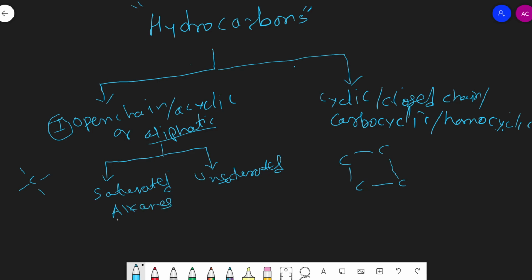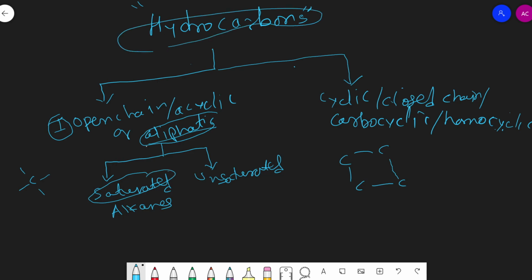So students, here we define alkanes. What are alkanes? Alkanes are aliphatic saturated hydrocarbons.